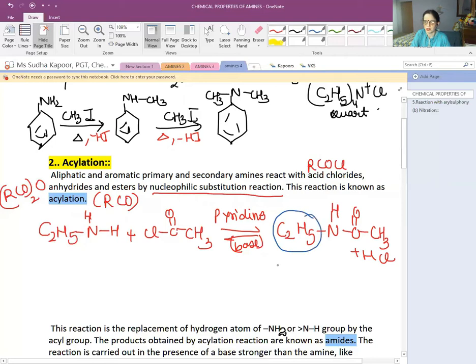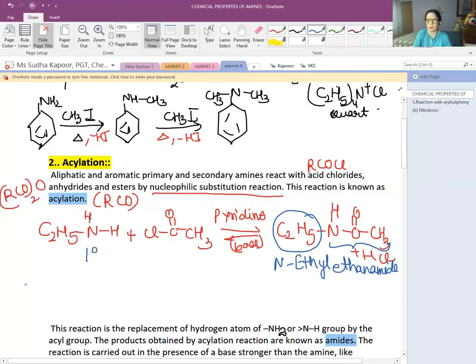Remember the name, N-ethyl. And what is the remaining part here? Ethanamide. It is N-ethylethanamide. So in the case of 1 degree, the reaction can easily take place and the removal of HCl occurs here.